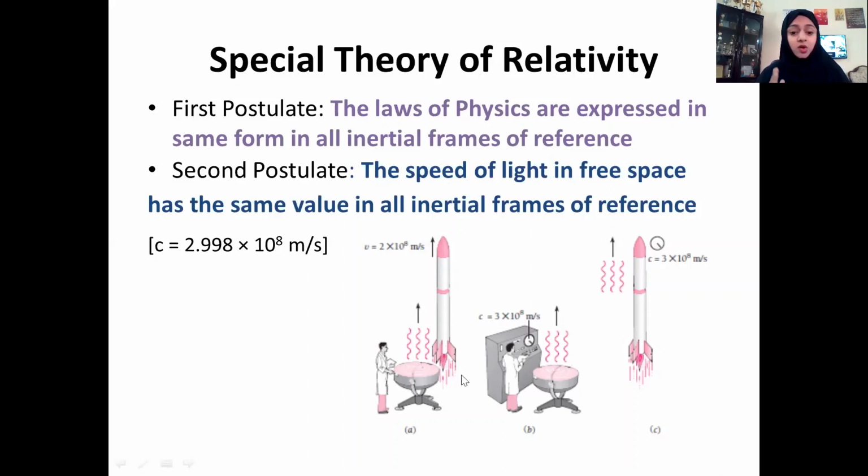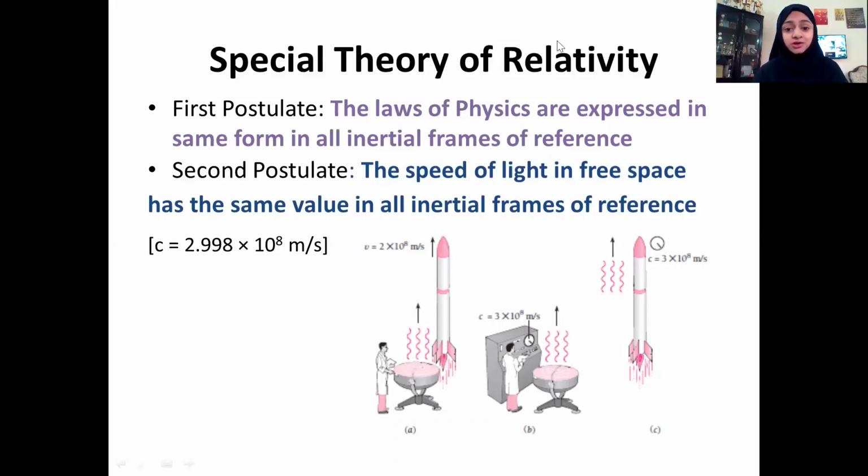Then, by our common sense and also according to the relative velocity concept put forward by classical physics, we expect a person traveling in the spaceship to observe the light traveling at a velocity 1 times 10 raised to 8 meter per second. Why? Because both the light and the spaceship are traveling in the same direction. So according to classical concept, the relative velocity of this light pulse will be 3 minus 2, which is 1 times 10 raised to 8 meter per second. But